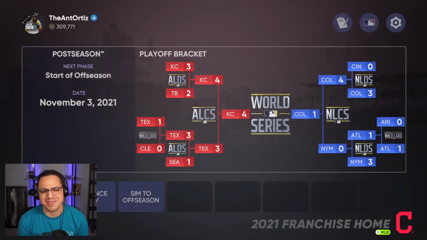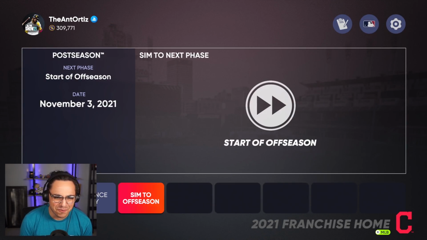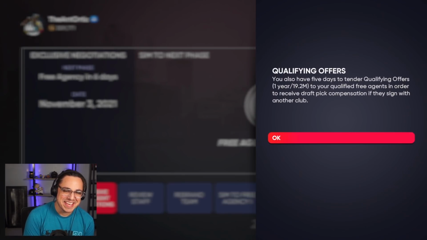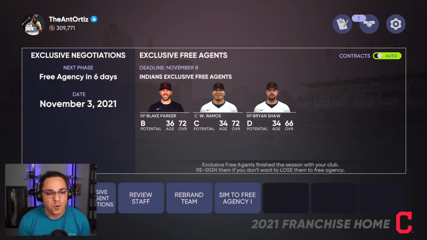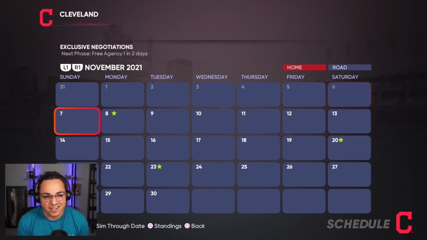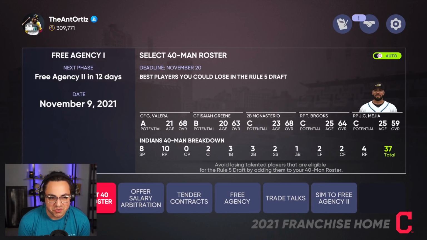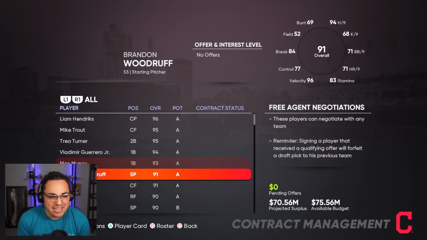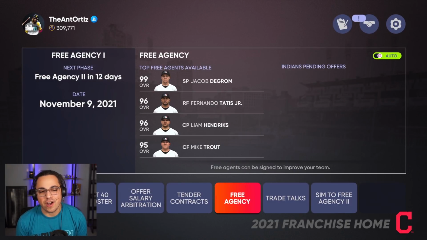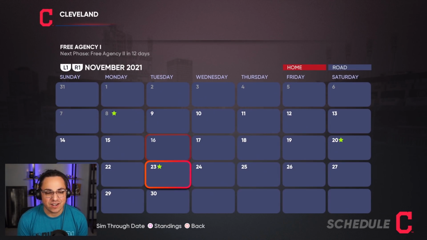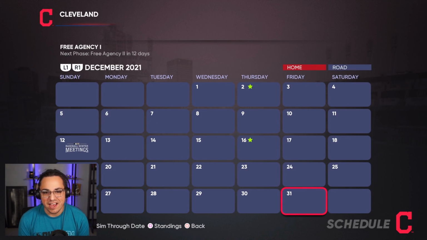The Royals defeat the Rockies. Oh, what a World Series. Anyways, we're not here to talk about that. We're here to see what happens with this offseason. So let's get into it. We've got all the big names waiting to get signed and picked up since they got a year off. They needed that recovery period. So yeah, let's do it.